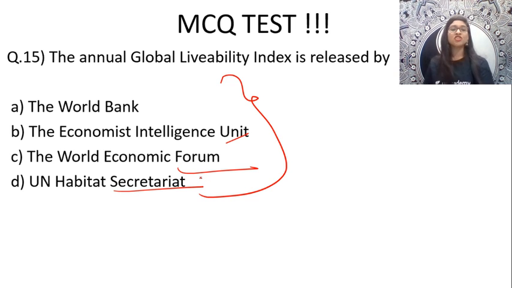Yes, here comes Ashutosh with option A, that is World Bank. I can see Anjali with B, Sanjib with C. Okay. Aditya with D, that is UN Habitat Secretariat. Really? Varsha is so confident. Now, Varsha, it is option C, that is the World Economic Forum.